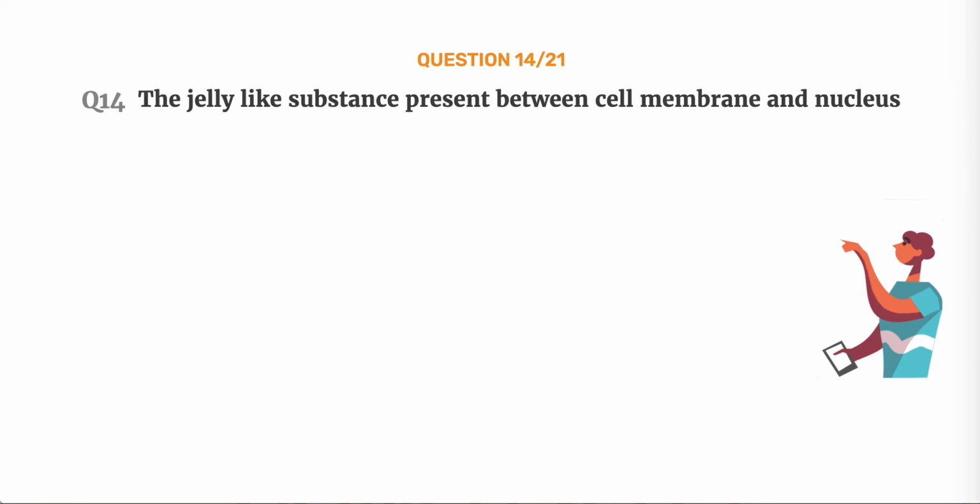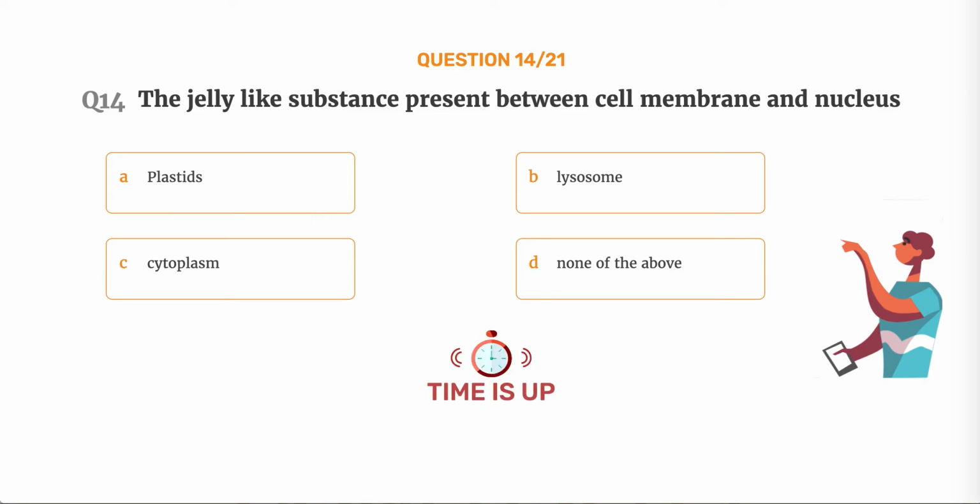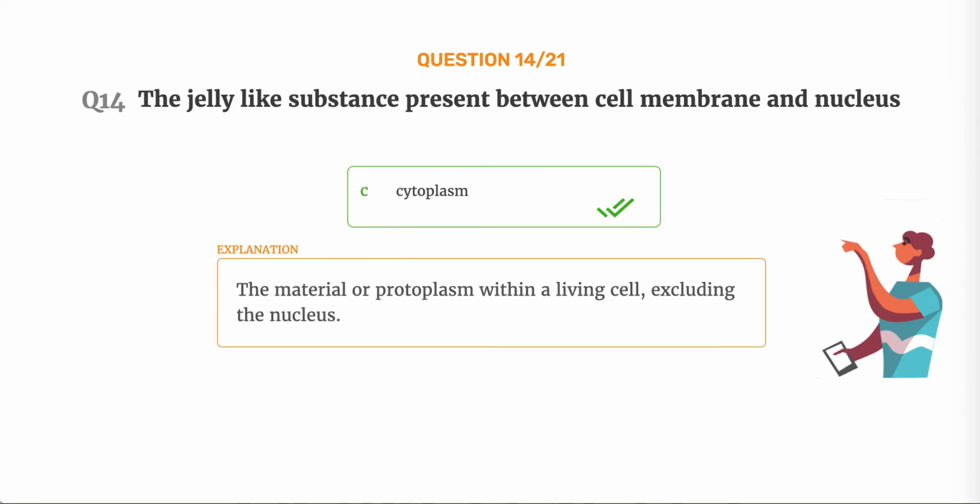Question number 14. The jelly-like substance present between cell membrane and nucleus. Option A, plastids. Option B, lysosome. Option C, cytoplasm. Option D, none of the above. The correct answer is option C, cytoplasm, the material or protoplasm within a living cell, excluding the nucleus.